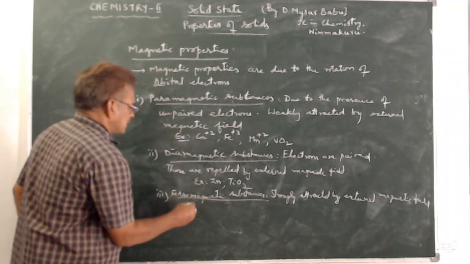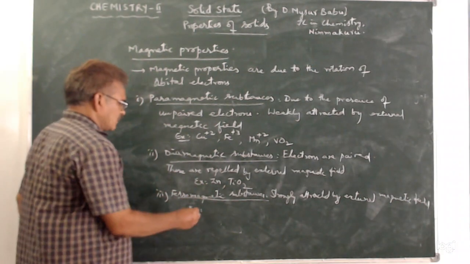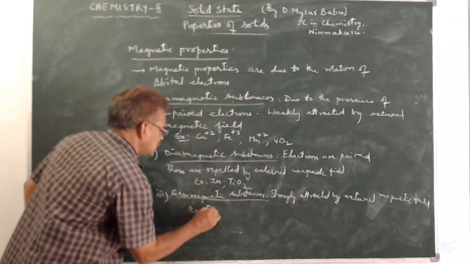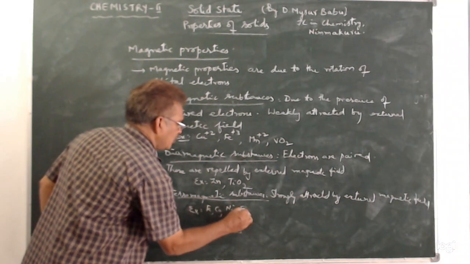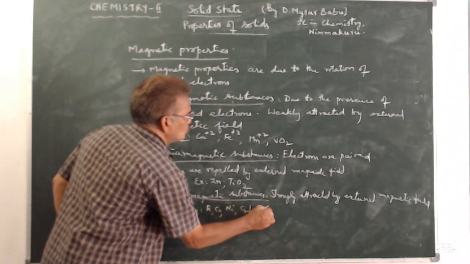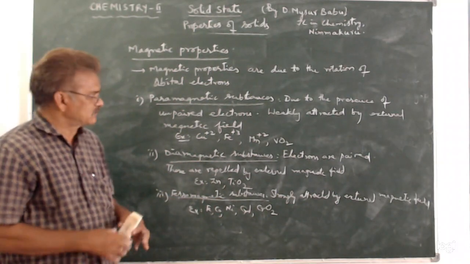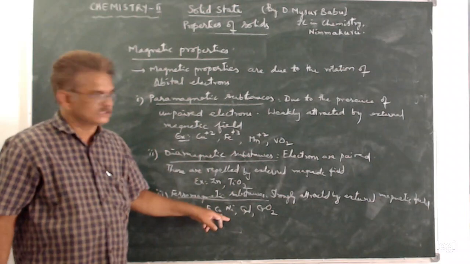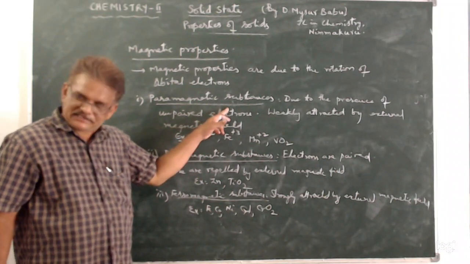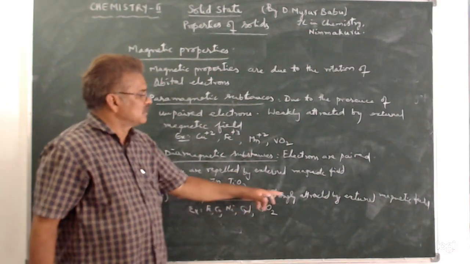If we take examples of ferromagnetic substances: iron, cobalt, nickel, gadolinium, CrO2, chromium dioxide, etc. What is the difference between a paramagnetic substance and a ferromagnetic substance? Paramagnetic substances are weakly attracted by an external magnetic field, and ferromagnetic substances are strongly attracted.